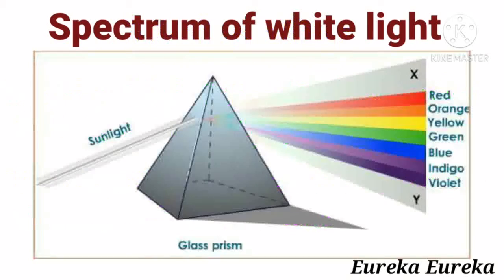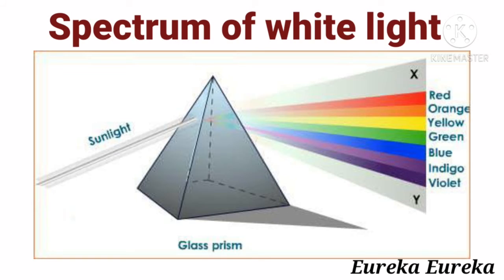And whenever white light enters a medium like glass, the angles of refraction are different for different colors, as you can visualize here in the figure. And whenever white light passes through a prism, it disperses or splits up into different colors, as you can visualize in this diagram, that it is split up into violet, indigo, blue, green, yellow, orange and red colors.